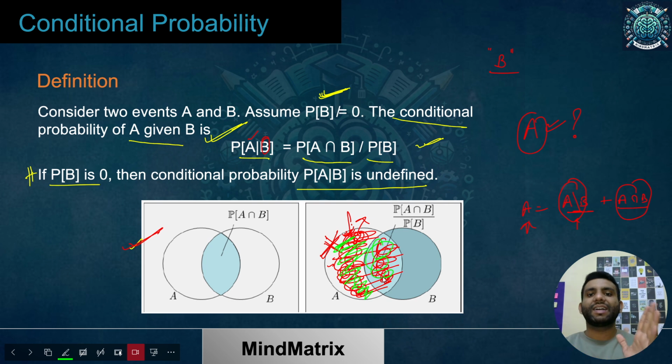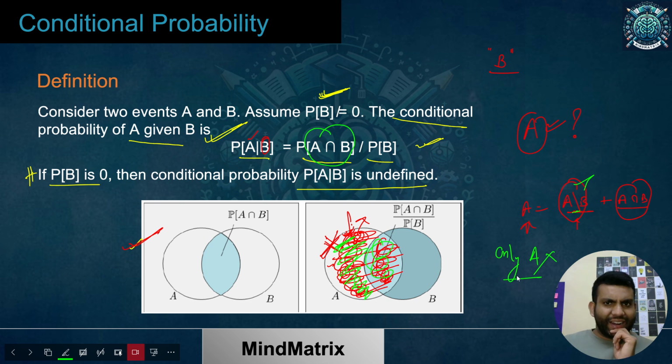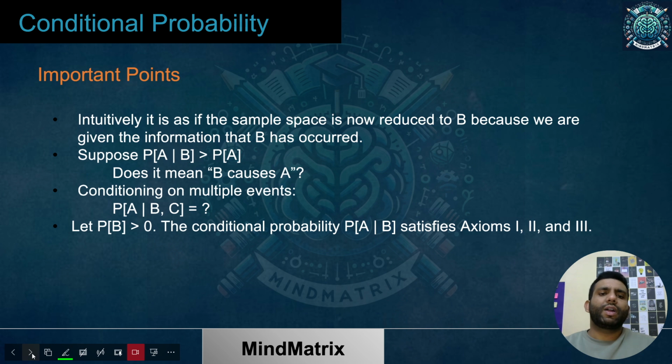I hope this idea is clear: why we are concerned with the common part A intersection B, not A minus B, or just only A. Why are we not talking about that? I hope this exact idea is clear to you guys. Okay, let's move further to get a better understanding. You'll get some more visual idea over here.